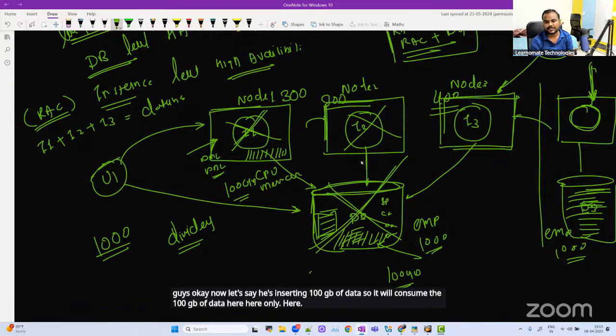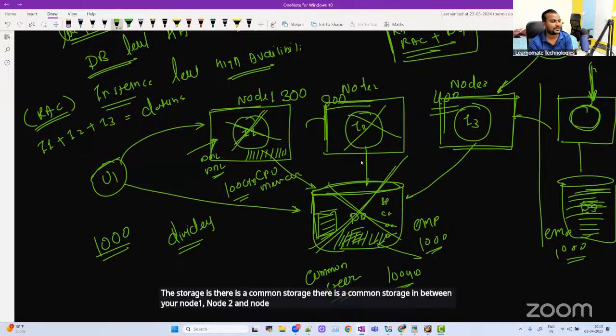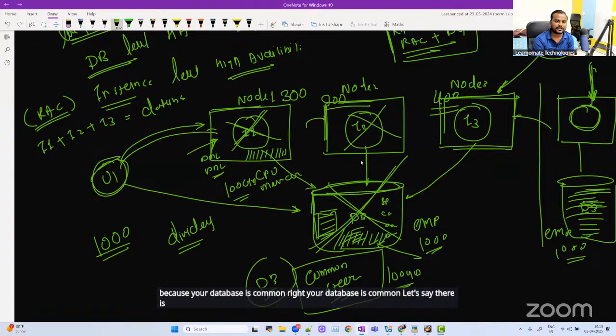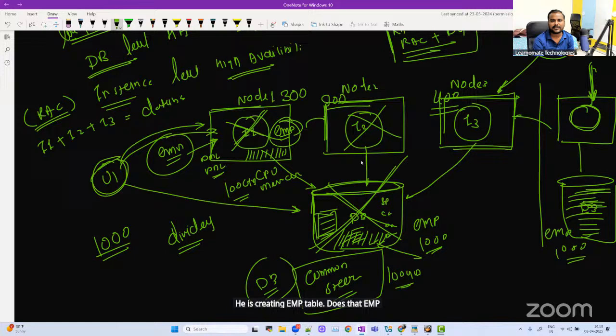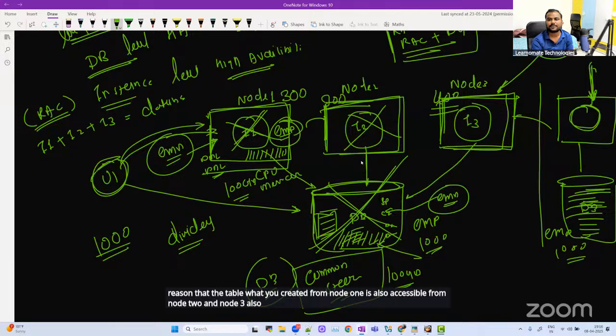There is a common storage in between your node 1, node 2 and node 3. Why do they have a common storage? Because your database is common, right? Let's say there is a user 1, he got connected from node number 1. He is creating an EMP table. Is that EMP table getting created on node 1? No. Where is it getting created? Under your database, here. And that is the reason that the table you created from node 1 is also accessible from node 2 and node 3.